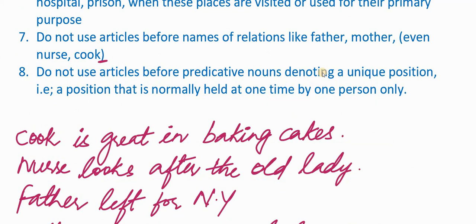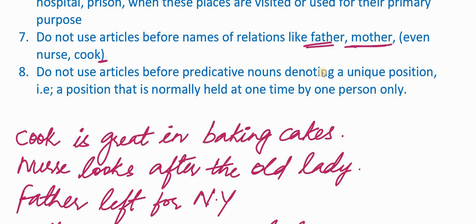We do not use articles before names of relations like father, mother, even nurse and cook. Now you must be wondering, why shouldn't we use an article with nurse and cook? Because they are not relatives. Even though they are not related through blood, they are still considered as immediate family members. Nurse is unique to that house and cook is unique to that house. They are considered as immediate family members after father, mother, aunt, uncle, etc.